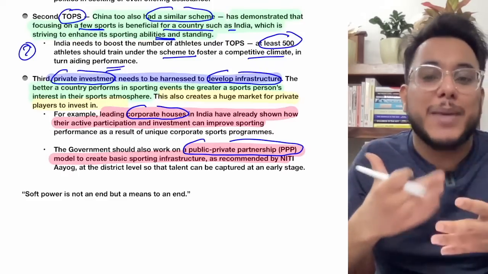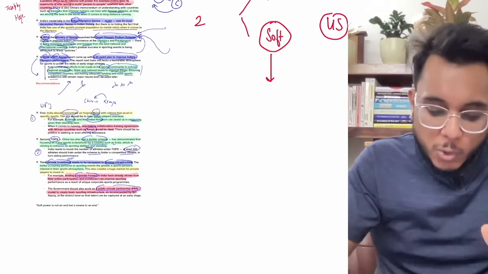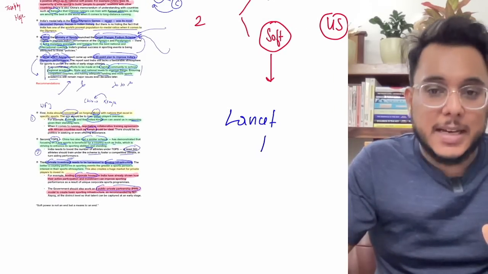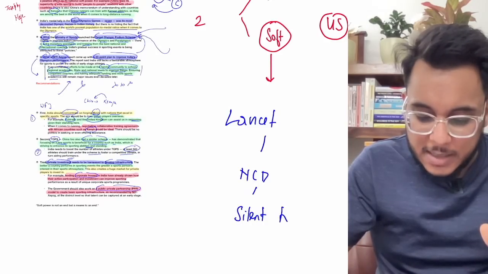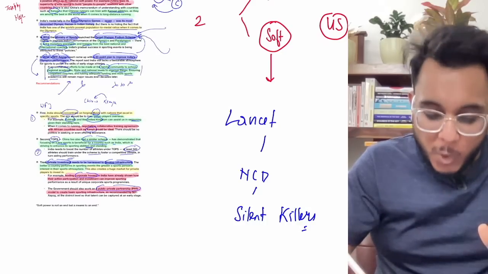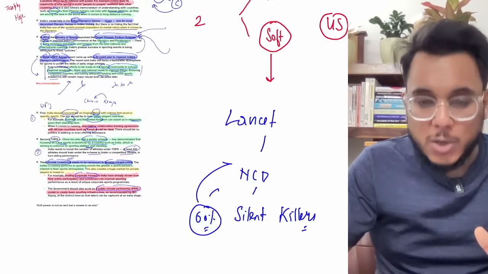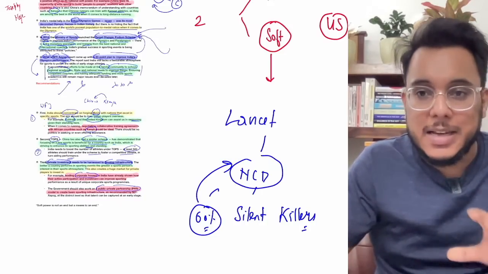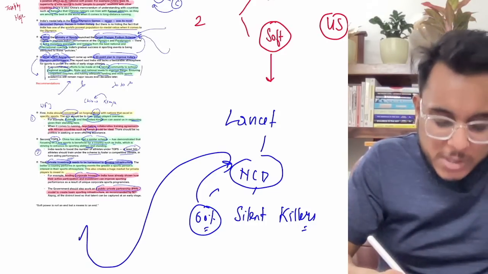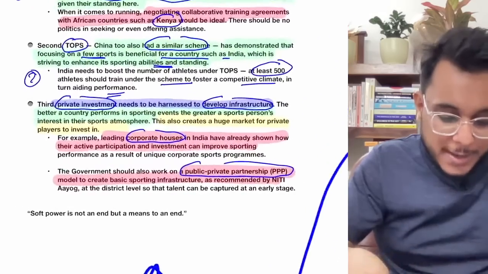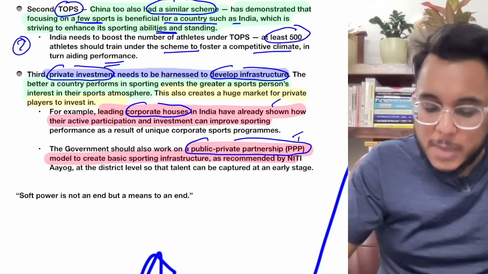Now I just want to add one dimension from my side, not provided in this article. When we talk about India, according to the Lancet Health Journal, non-communicable diseases are the silent killers. More than 60% of the deaths that are happening, the untimely deaths, are because of non-communicable diseases. And these are called lifestyle diseases. Because of poor lifestyle, such diseases are there, and there sports have a very important visible role. So the sporting infrastructure anyhow needs to be improved, and in that capacity corporate houses and the PPP model can work.